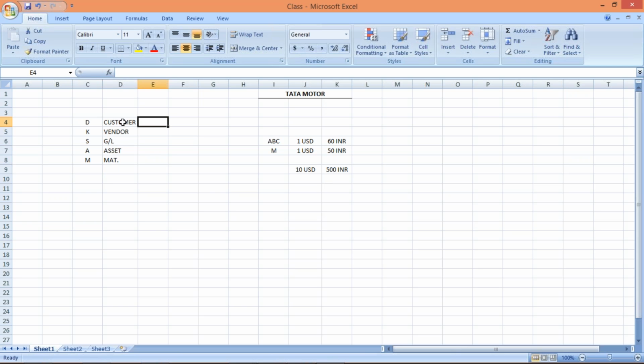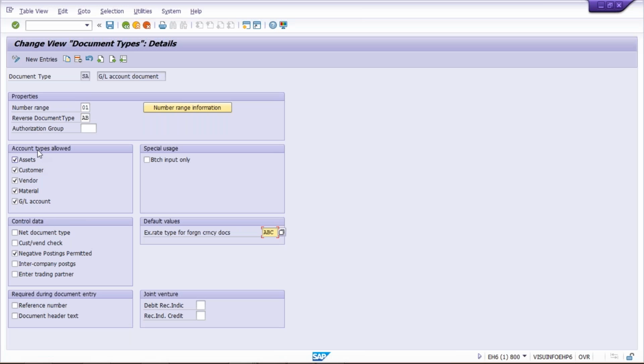So how many types of account can be permitted for transaction posting by using SA document type, guys? SA document type is going to allow every kind of account. If I remove a check mark here, it means whenever you post any document against SA document type, and anywhere in this transaction there is an involvement of a customer account, then what will happen? System will not allow you to post that transaction. Why? Because here we have already specified that customer account is not allowed, since there is no check mark here. So SA document type means all types of account have been allowed.